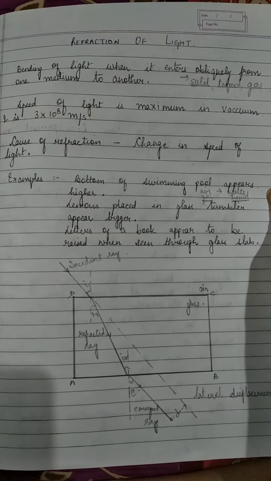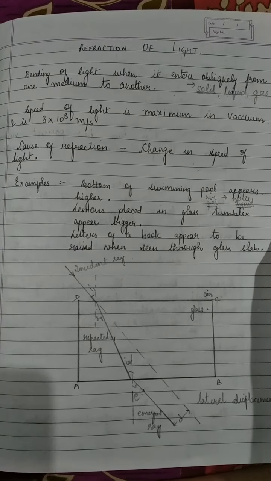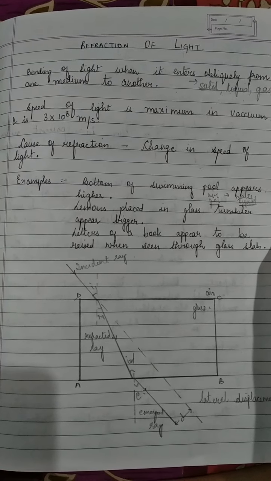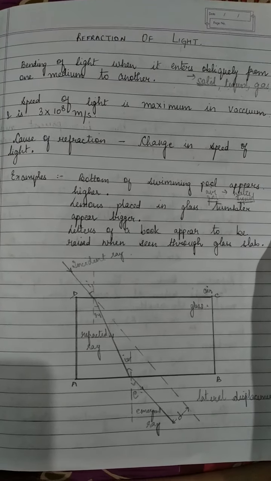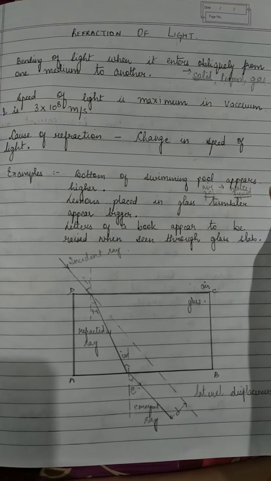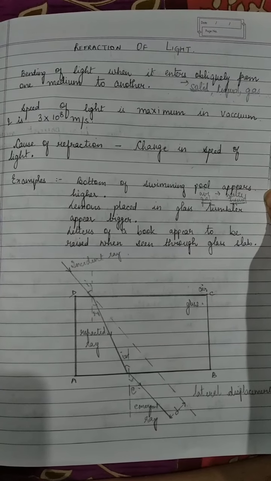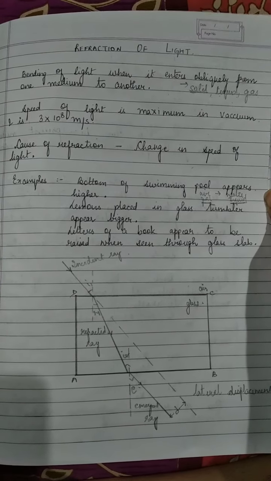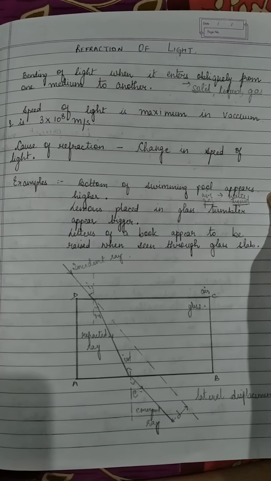Even if we place lemons in a glass tumbler, they appear to be bigger. Again, because of this change in the speed of light from one medium to another. Letters of a book appear to be raised when seen through a glass slab. Another thing, in a beaker, if we keep a pencil, we see that the pencil seems to be bent, right? So this is again because of the refraction of light.